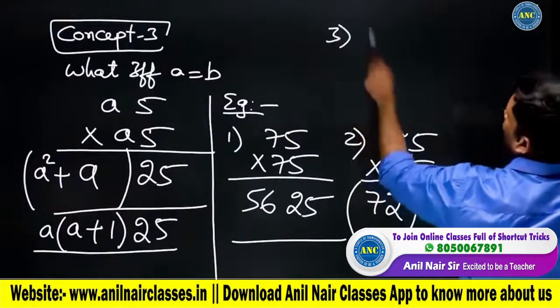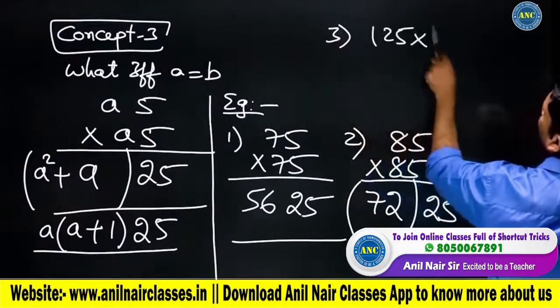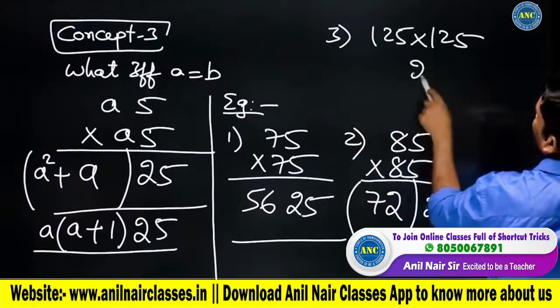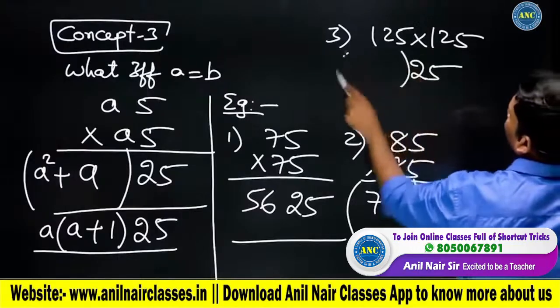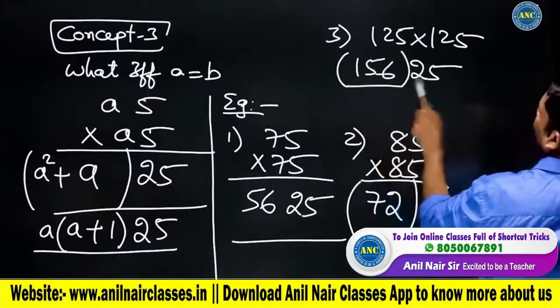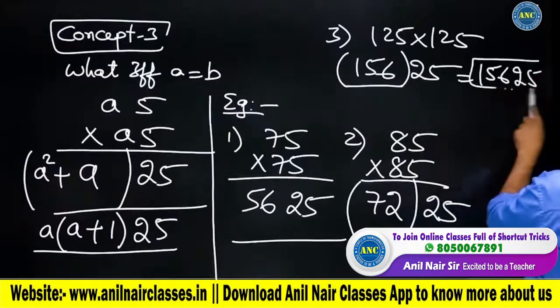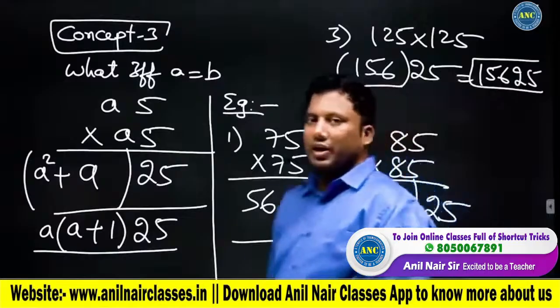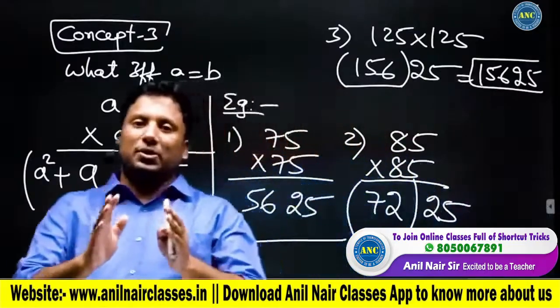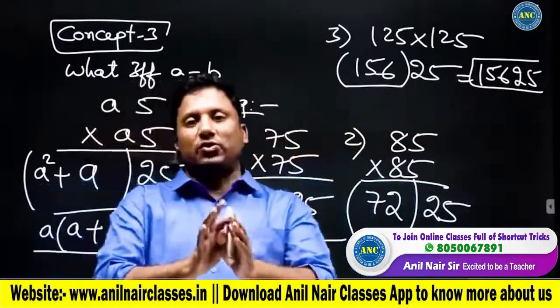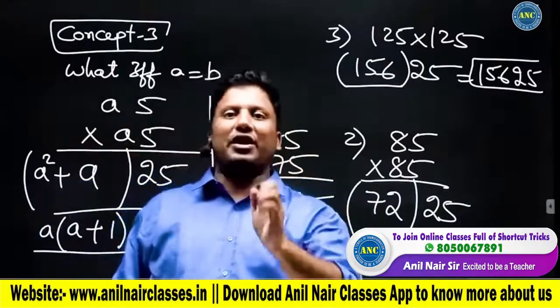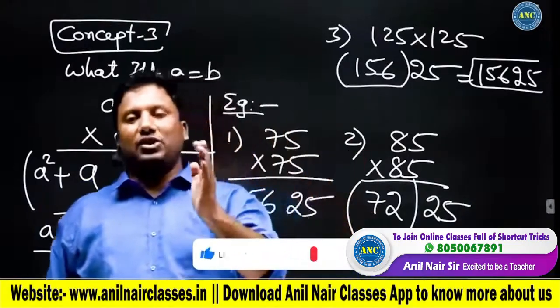Third one. 125 into 125. Even 5 into even 5, 25. 12 into 13, 156. Answer is 15625. What we discussed, concept 1, last two digits will be 25 if it is odd 5 into odd 5 or even 5 into even 5.